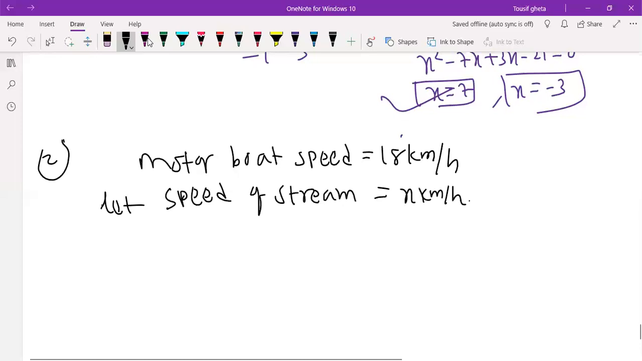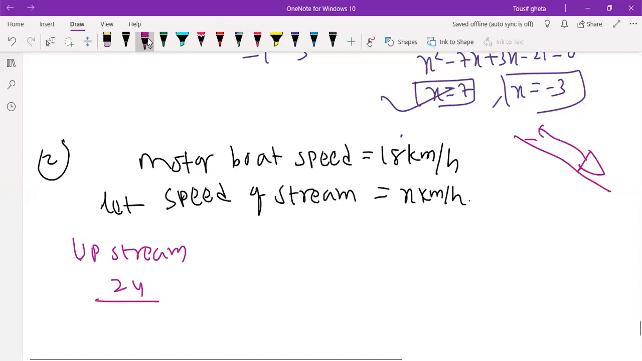Then what they give? A motorboat whose speed is 18 kilometer per hour in still water takes 1 hour more to go 24 kilometer upstream. So let us write the upstream part. For 24 kilometer upstream, the boat is going upstream, so the stream will be against the boat. So the boat speed is 18 minus x.